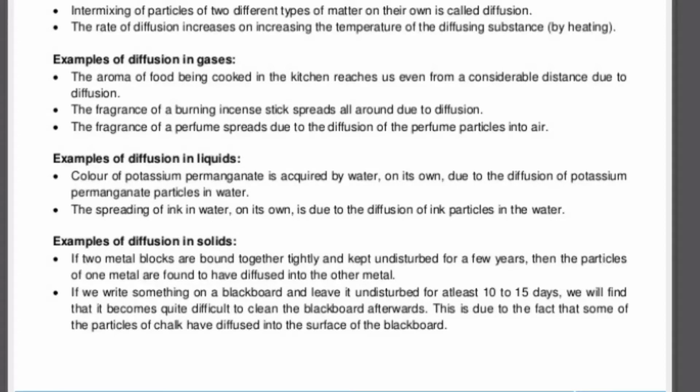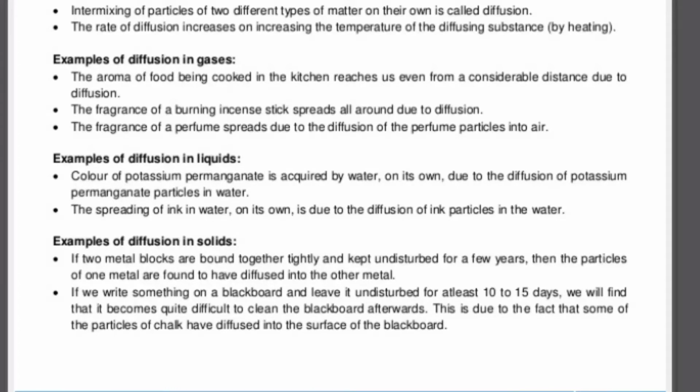Now diffusion in particles of liquid. One example from the NCERT activity is potassium permanganate. It acquires its color in the bucket. The whole activity is given in the book. I will make another video on an activity series for all the chapters.